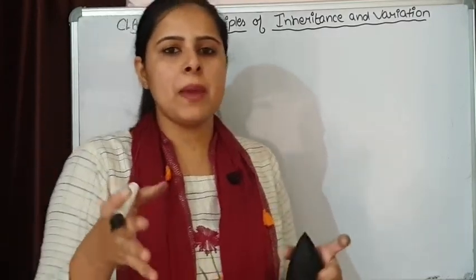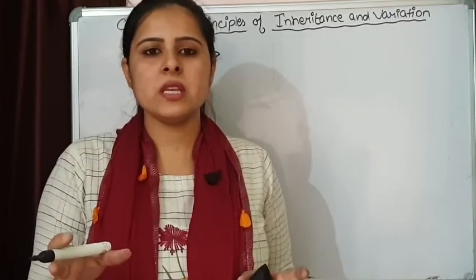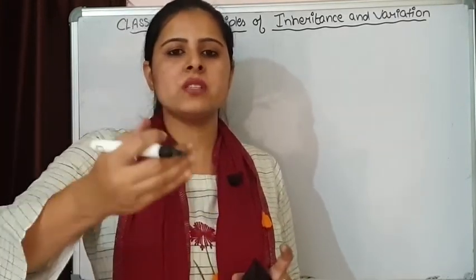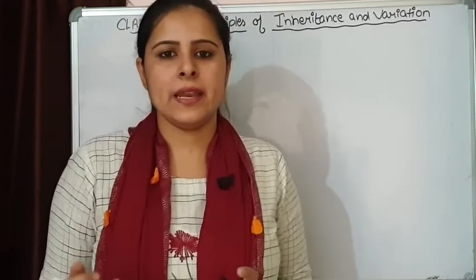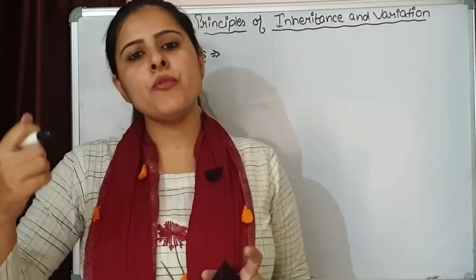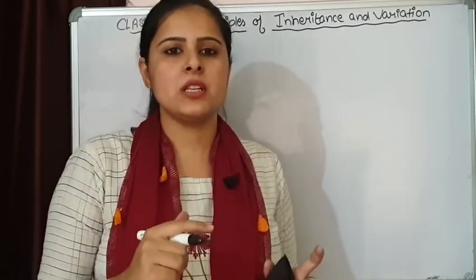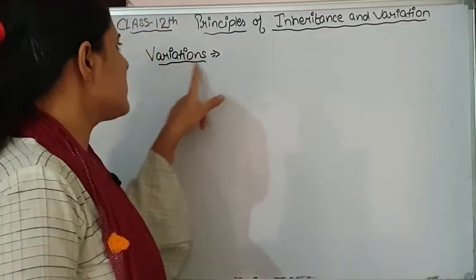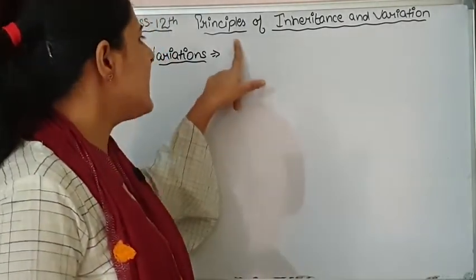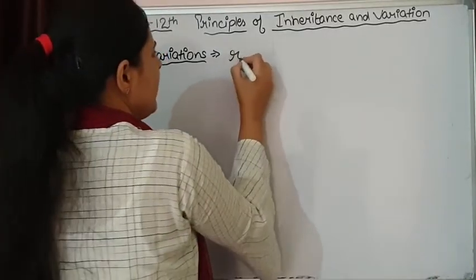All the members of a single species do not look identical to each other. There are always differences in their characters. The children of the same parents are also different from each other, and the reason behind this is variations. And these variations are the raw materials for the process of evolution.